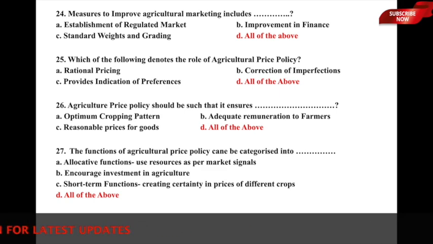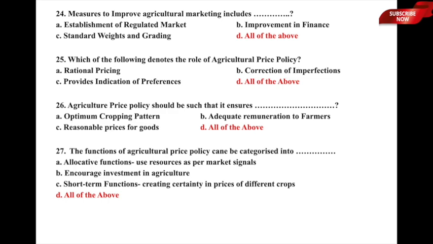The measures to improve agricultural marketing in India include all of the above things, that is establishment of a regulated market, improvement in credit or finance, and also standard weights and grading system. So here option D, all of the above, is the correct answer to this particular question. Let us now move to the next one.